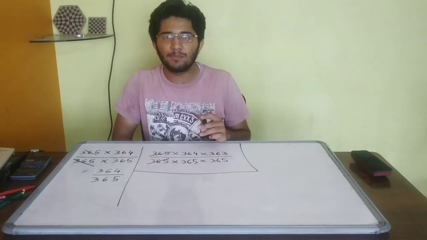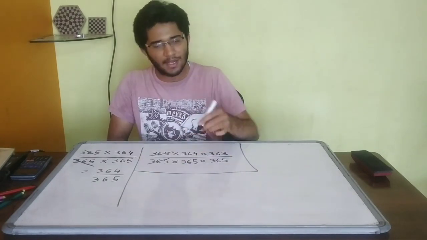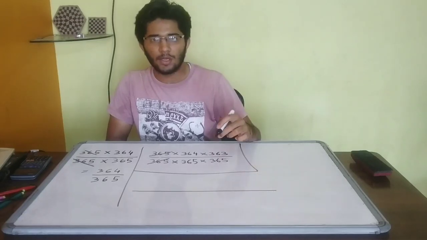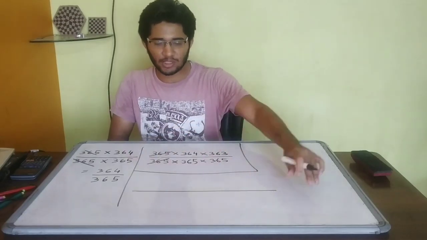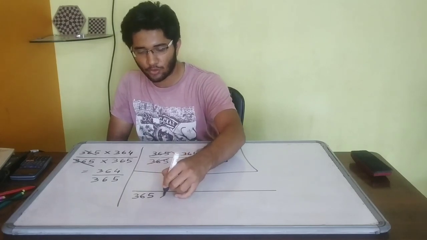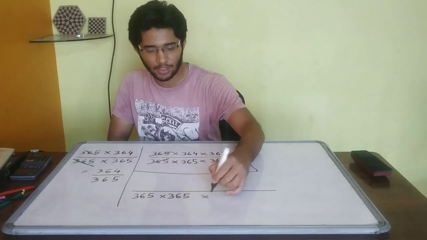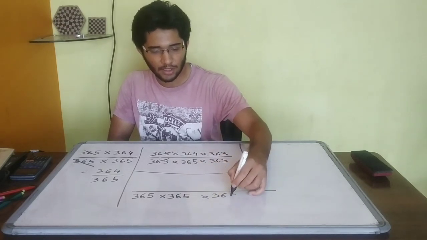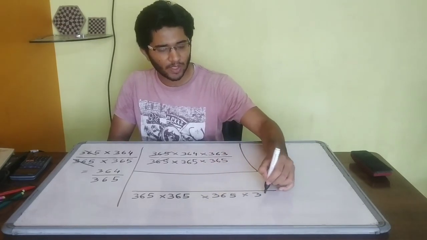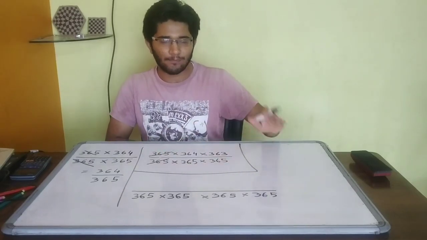What will happen if there are four persons? What if we select four persons? Again, it will be the same. For calculating the total number of possibilities, we just multiply 365 four times, 365 into 365 into 365 into 365. Because all four persons can actually have a birthday on any day.